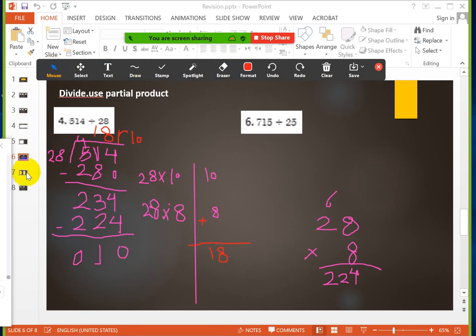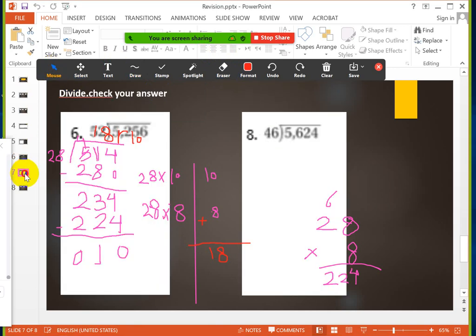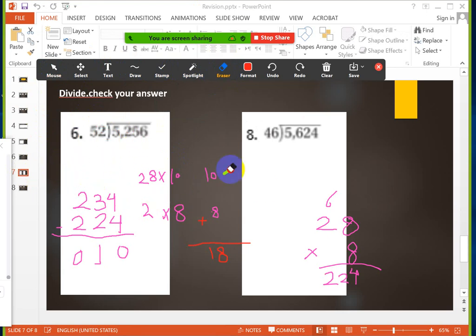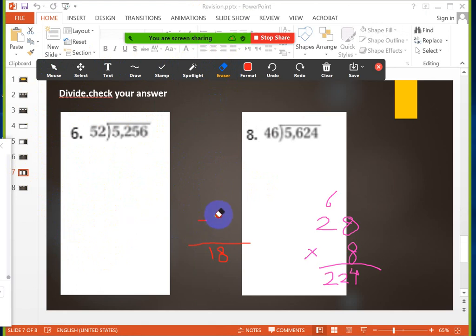Let's move now to another example. Okay. Divide and check your answer. Let's divide those numbers on a two-digit number. Okay.